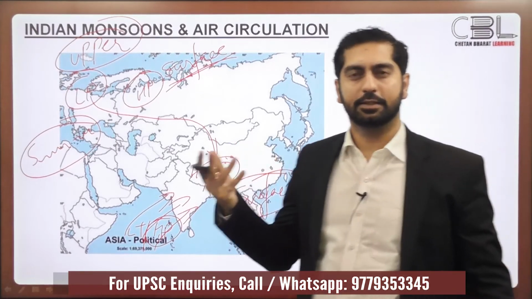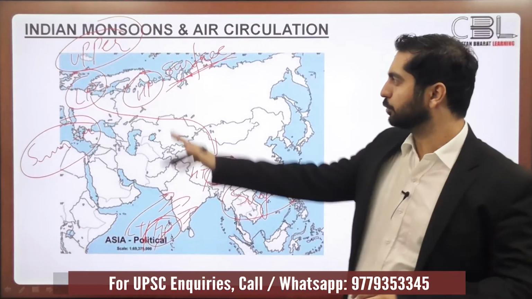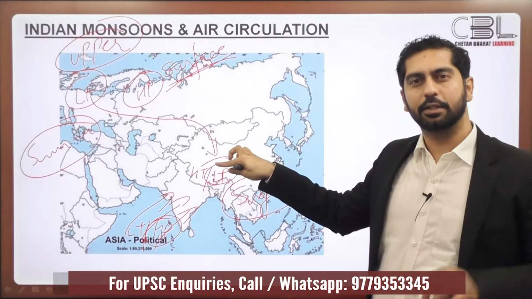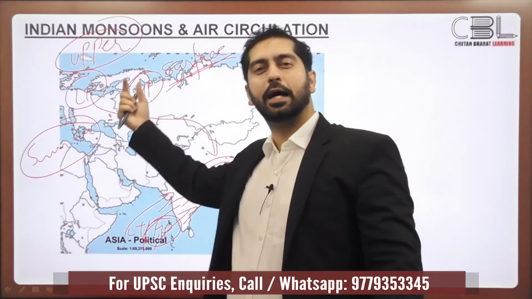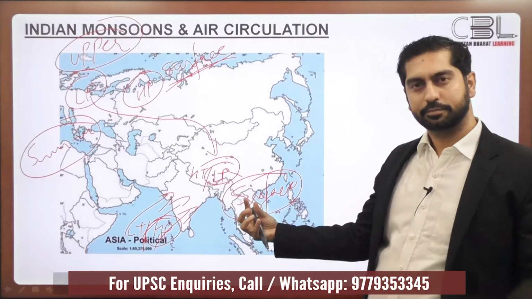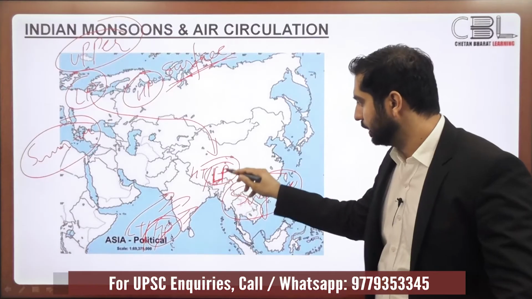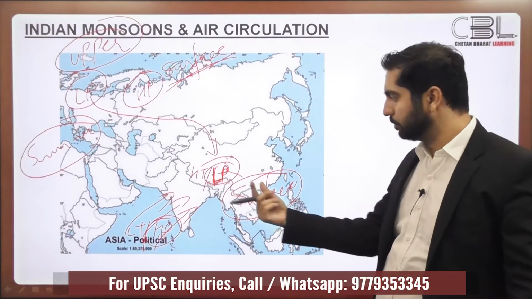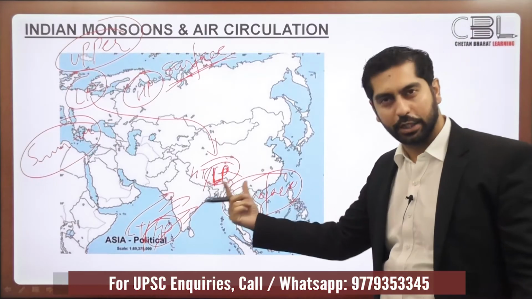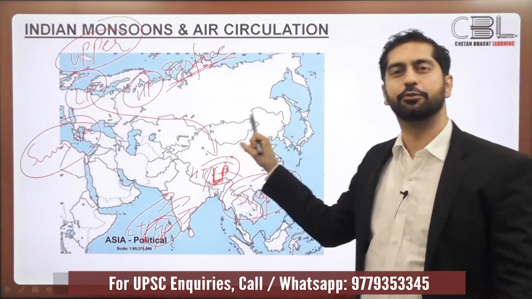Now you know that the surface circulation and the upper air circulation are of opposite nature. So if a low pressure center is moving at the upper atmospheric level, you can very well say that a high pressure center is moving at the surface level. Now here is the low pressure at the surface level. The existence of low pressure ensures that monsoonal winds are sucked up and they cause rainfall in India.